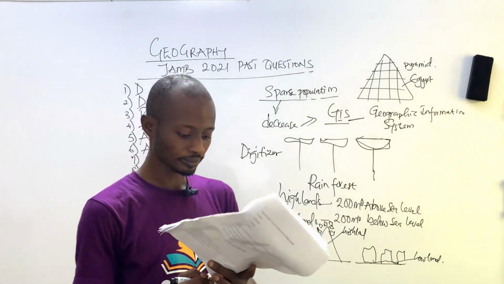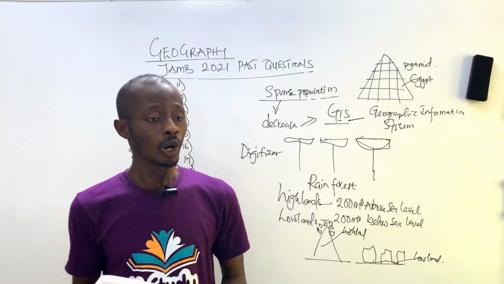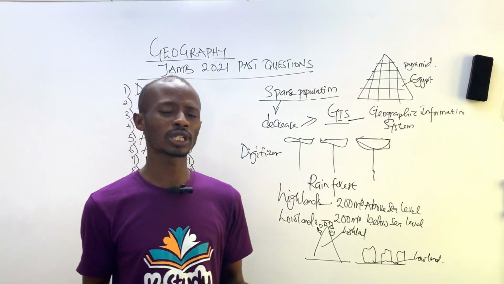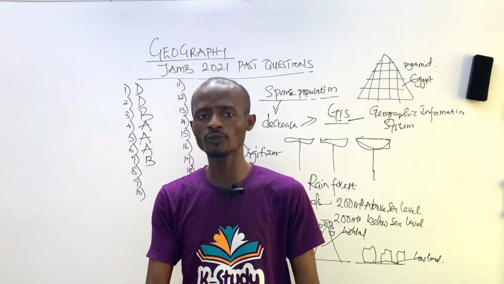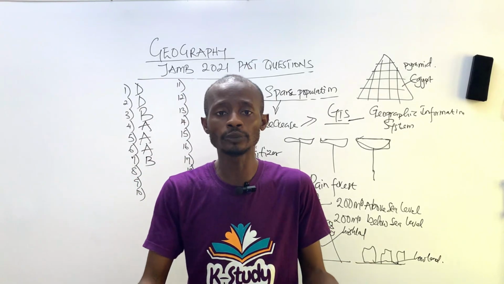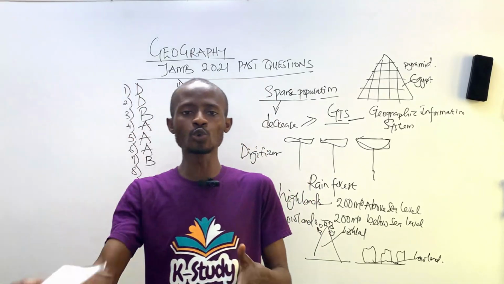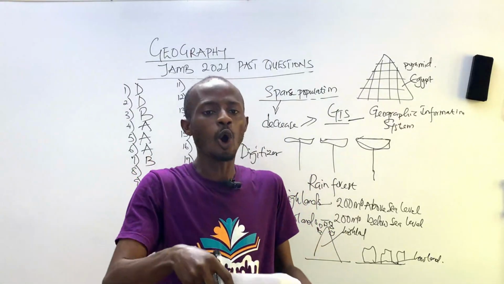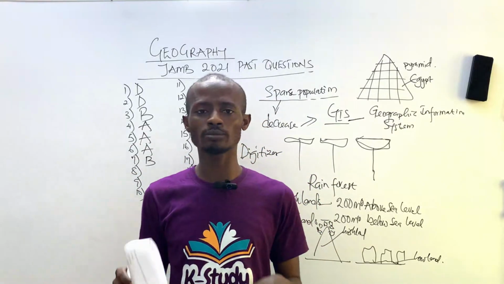Number 8. The system of agriculture referred to as land rotation is A, bush fallow, B, crop rotation, C, mixed farming, and D, shifting cultivation. We're talking about land rotation. Land rotation in agriculture simply means leaving a particular land after cultivating for a particular year or a number of years to another in order to retain the nutrients of that previous land. That's exactly what shifting cultivation means.